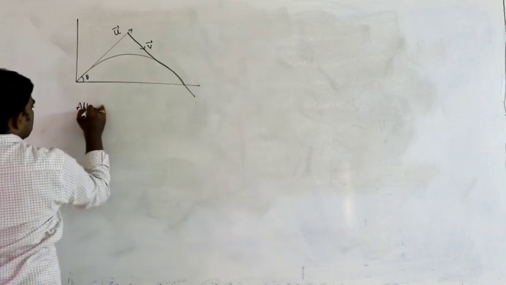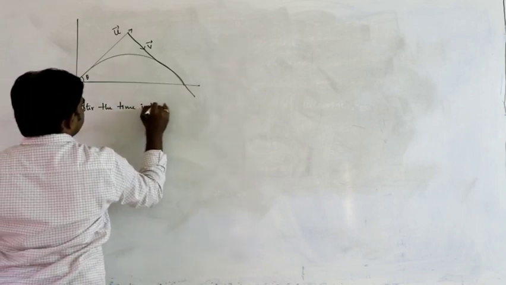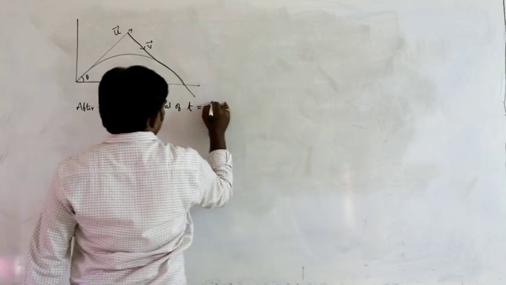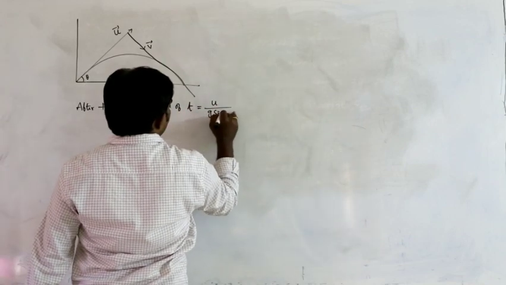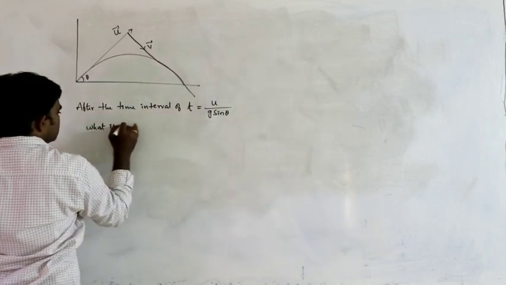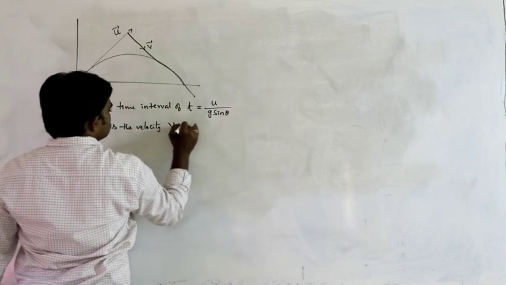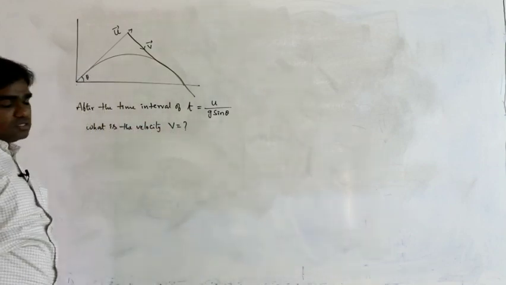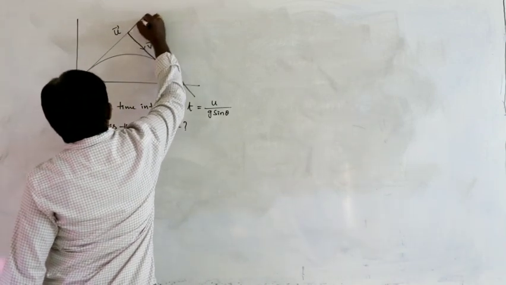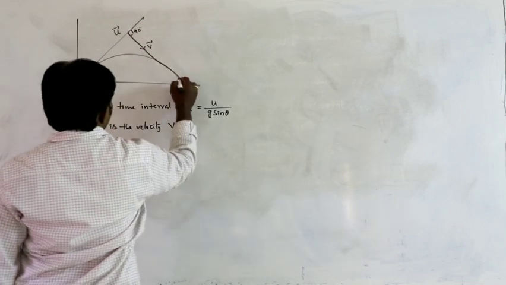Here after the time interval of t is equal to u by g sin theta, what is the velocity? V is equal to how much? Final velocity. See here it is theta and here the angle is 90. It is also 90.